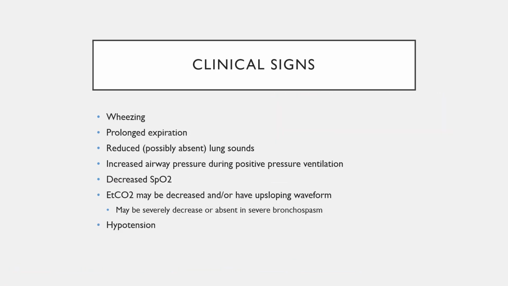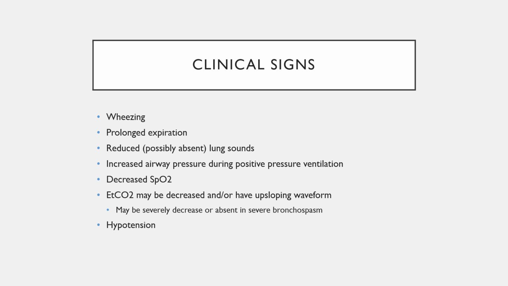Clinical signs of bronchospasm, you will hear wheezing and see prolonged expiration. Although it is important to realize if you have a very severe bronchospasm, you may have reduced or even absent lung sounds, so you may or may not even hear the wheezing. You'll see increased airway pressure during positive pressure ventilation.